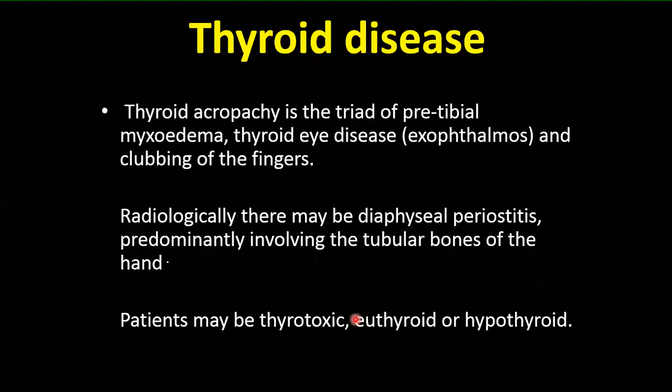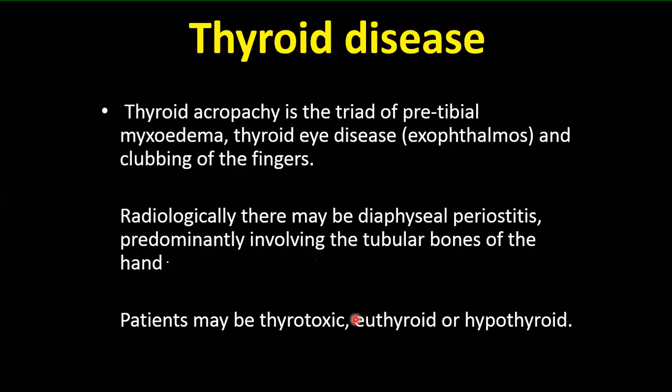There is something called thyroid acropachy. Thyroid acropachy is three things mixed together, three things present together. These are pretibial myxedema, exophthalmos or thyroid eye disease, and clubbing of the fingers. So exophthalmos, clubbing of the fingers, and pretibial myxedema in combination are called thyroid acropachy.